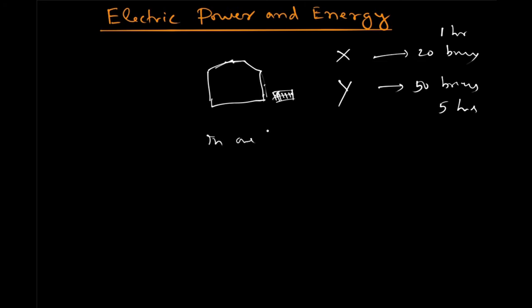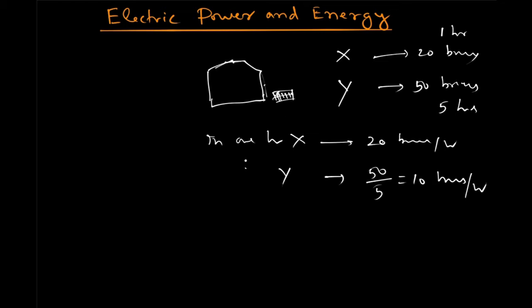In 1 hour X has carried 20 bricks, so 20 bricks per hour. Then how much has Y carried? That is 50 divided by 5, equal to 10 bricks per hour. Now you can see that X has carried more bricks in 1 hour than Y. Y has carried only 10 bricks per hour and X has carried 20 bricks per hour, twice as much.